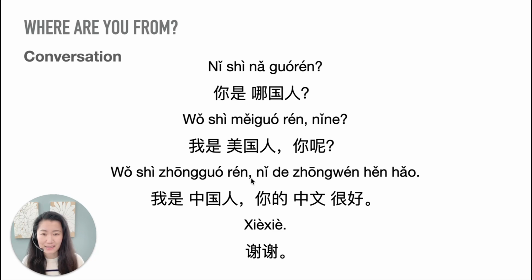So the second sentence, 我是美国人，你呢? One more time. 我是美国人，你呢? 我, another pronoun, and a subject, I or me. 是 here becomes I am, right? So first one means you are, the second one I am.